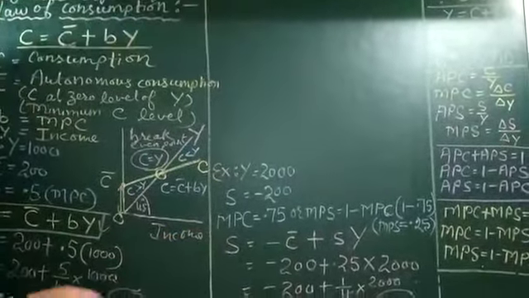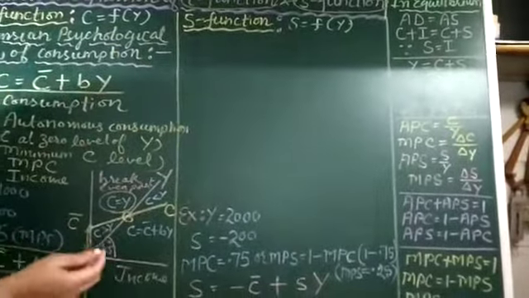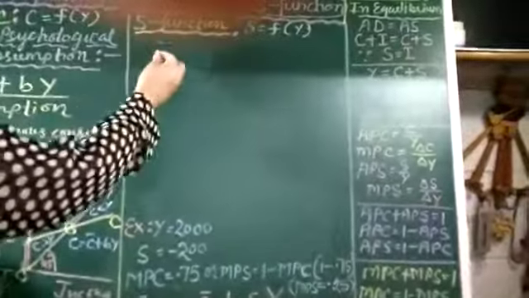And next one is the saving function. For the saving function, we have to derive saving.